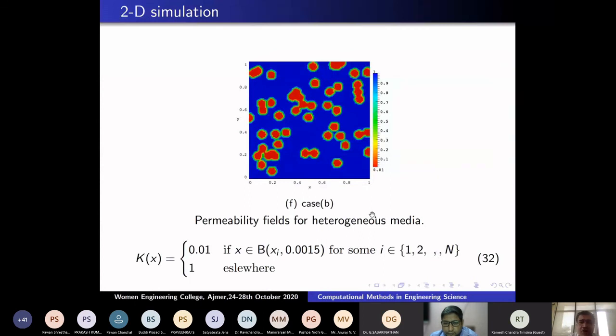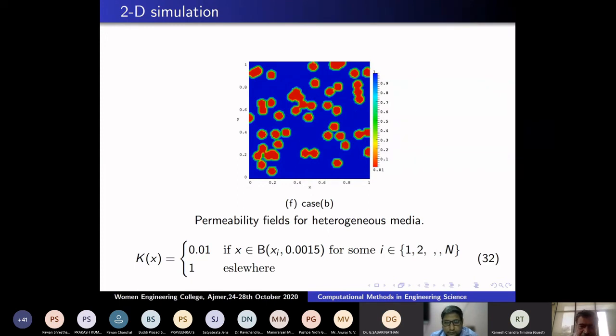Now I am creating solid rocks. Permeability is very, very small. The medium is heterogeneous. These are all the hard rocks. So again, the permeability I will give a very, very small value in these places. In the blue places, it is somewhat higher.